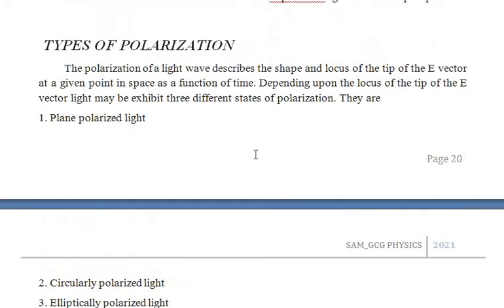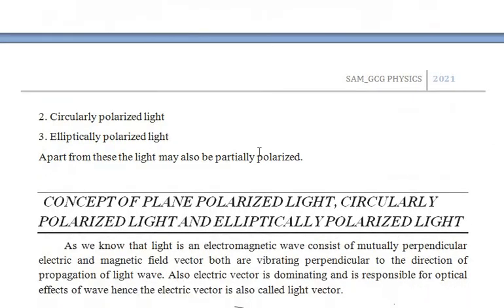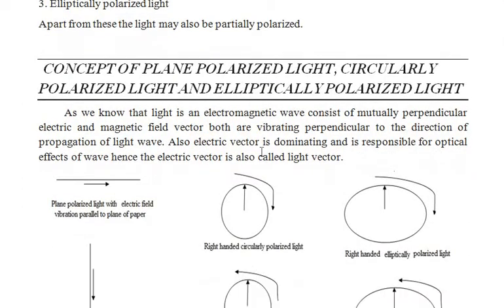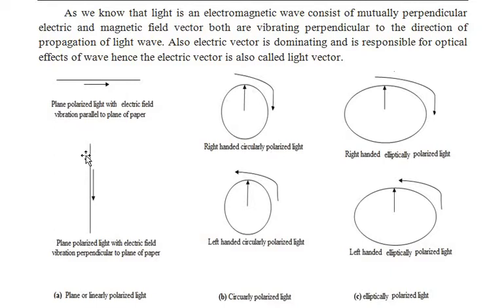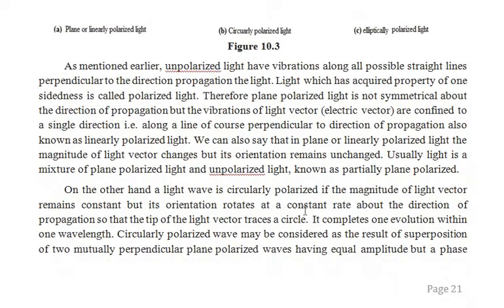There are different types of polarization or polarized light we obtain. One is called plane polarized light, then circularly polarized light, and the last one, elliptically polarized light. Plane polarized light means the light which is having only one type of vibrations. Here we can see right-handed circularly polarized light and right-handed elliptically polarized light, where the plane of polarization is elliptical. Such three types of polarizations we can observe.